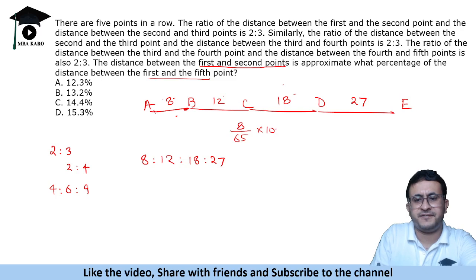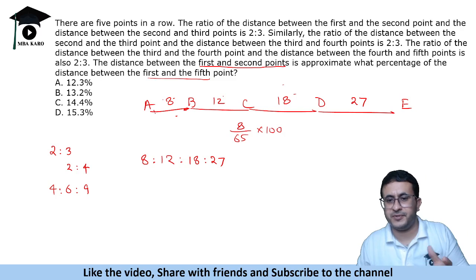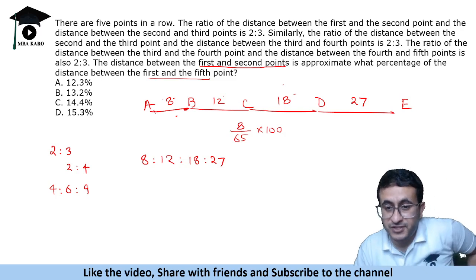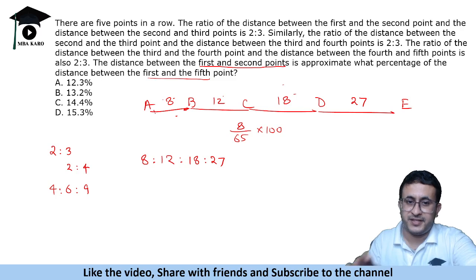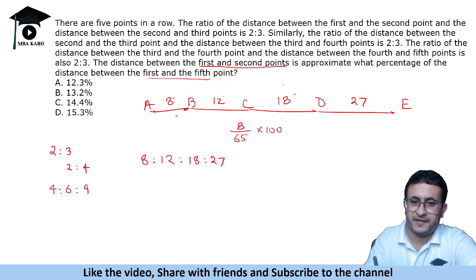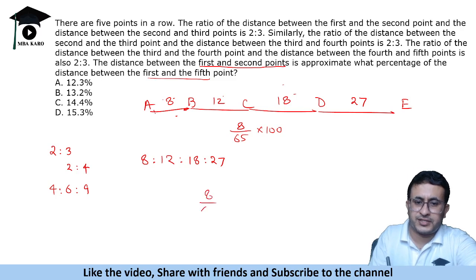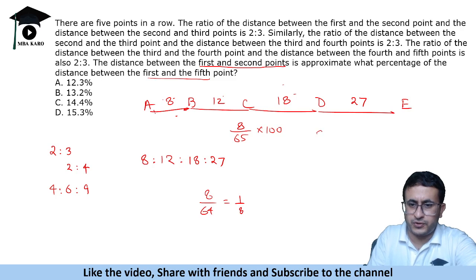Now we have to do 8 by 65, right? We did a class on percentages. I told you the significance of multiplying factors, right? You should not be dividing by 65. Now we know that 8 upon 64 is 1 by 8. Okay. Now this is very close to 1 by 8. 1 by 8 is what?